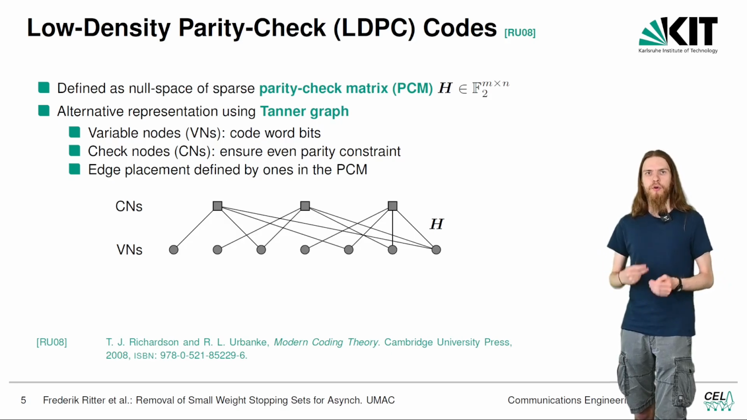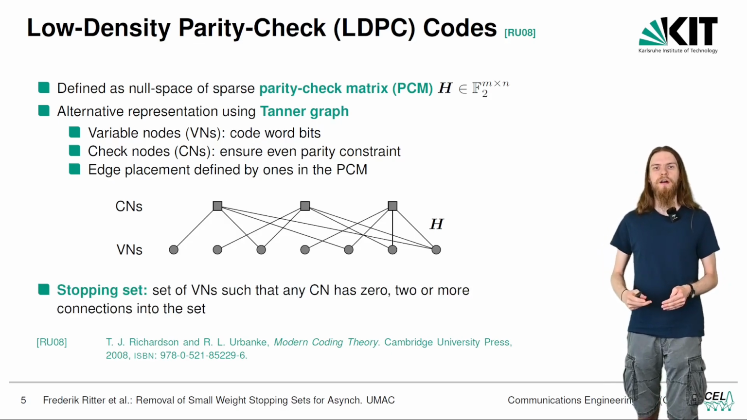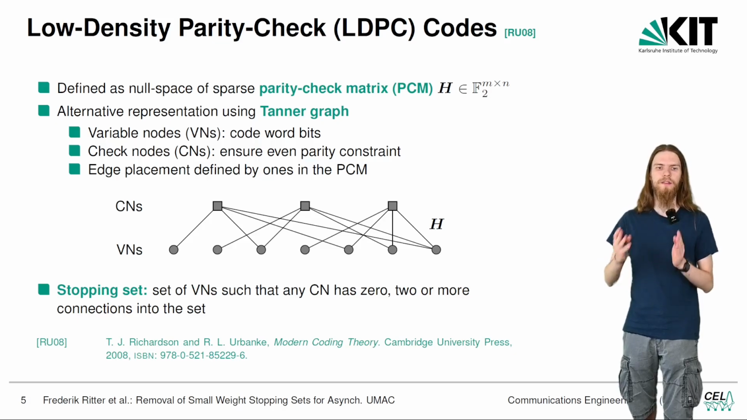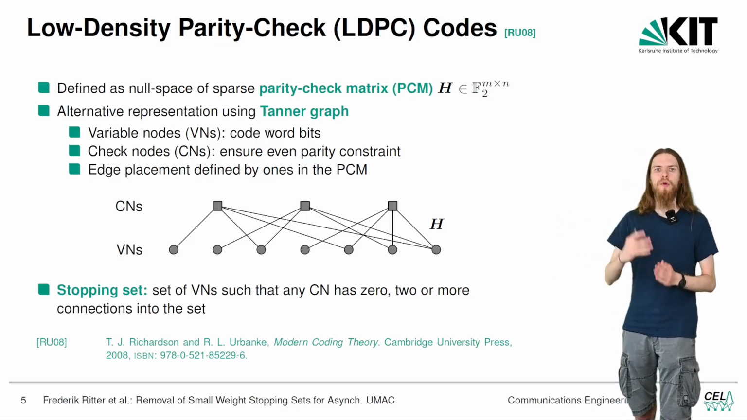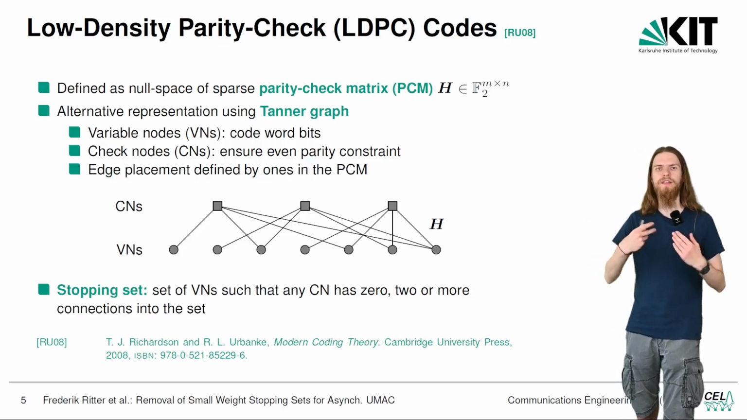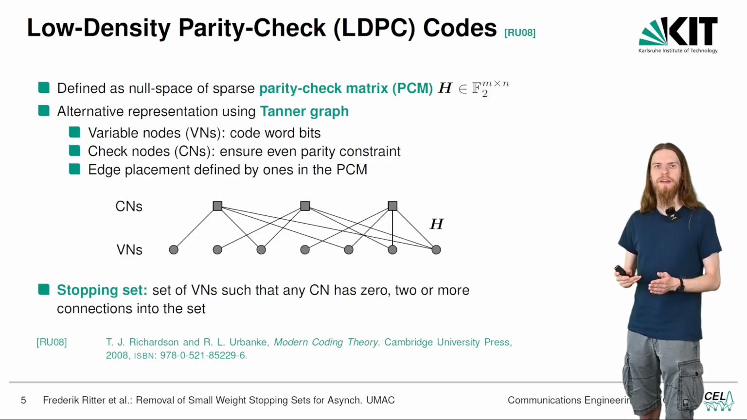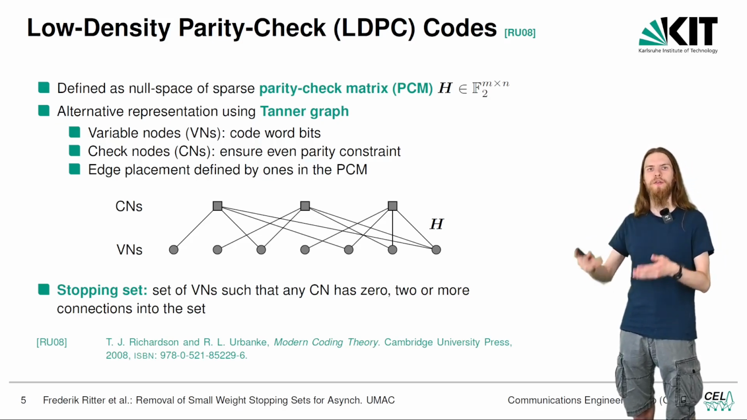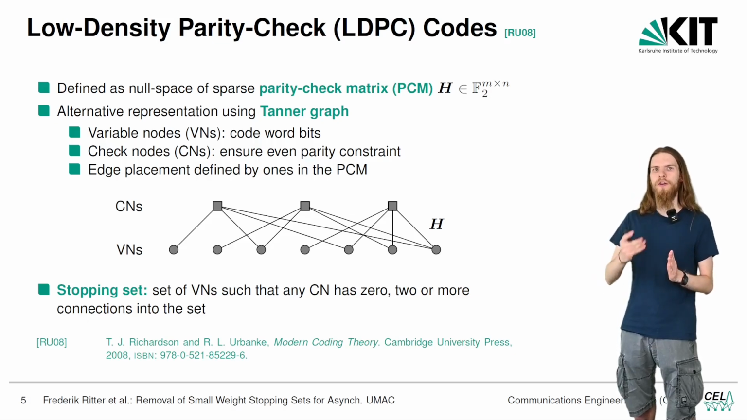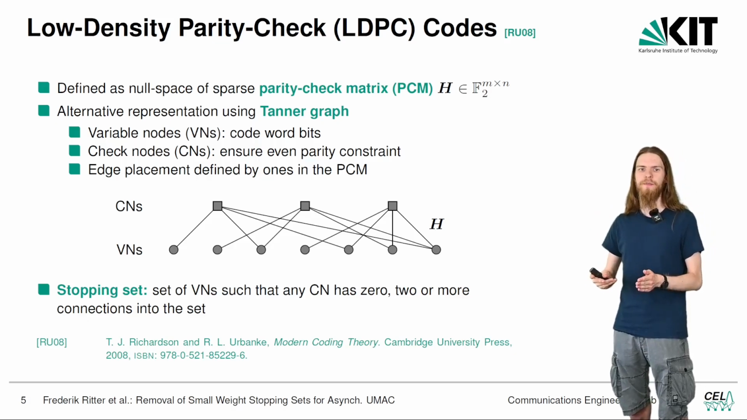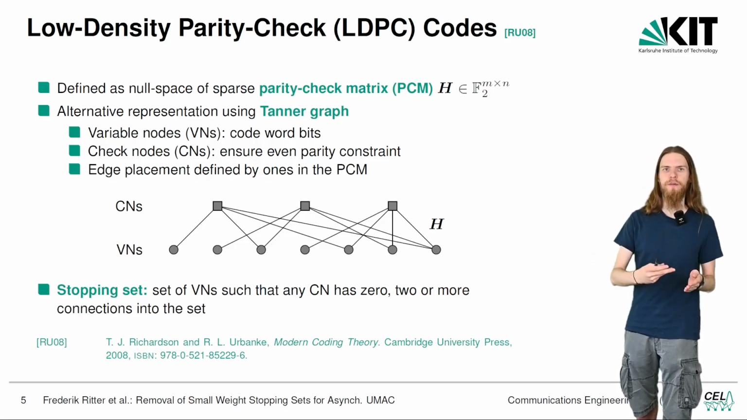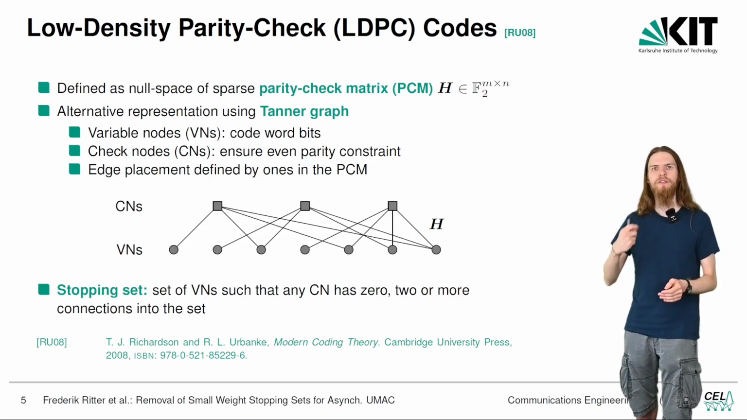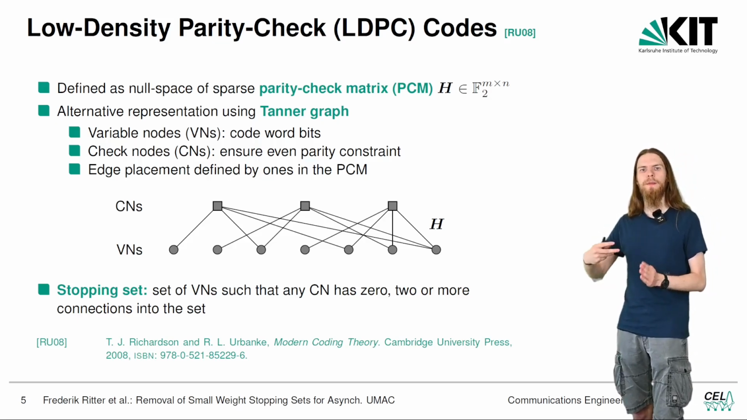Now, some very important structures in this parity-check matrix are the so-called stopping sets. A stopping set is a set of variable nodes such that each check node connected into this set has 2 or more connections into this set. The significance of these stopping sets is that if we are transmitting over a binary erasure channel and all variable nodes in a stopping set are erased, and we use iterative decoding, then this iterative decoder cannot recover these erasures, even if an ML decoder maybe could recover them.